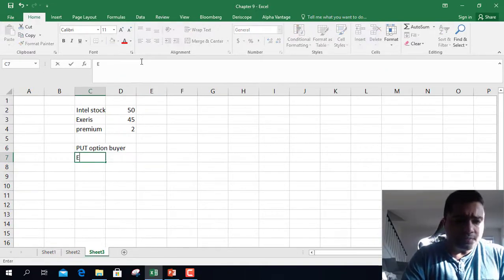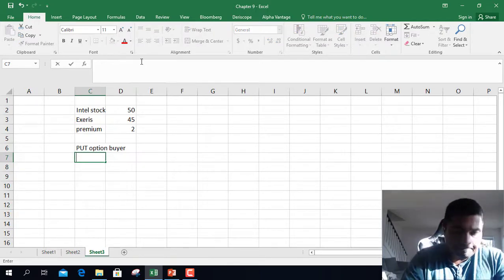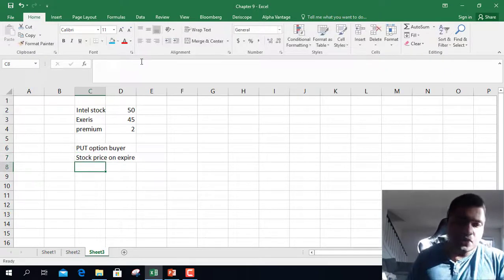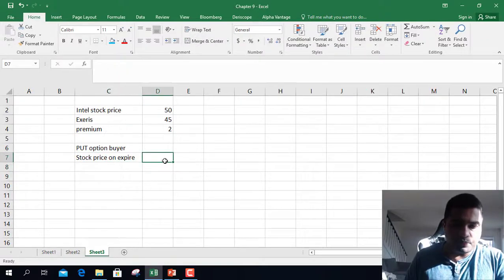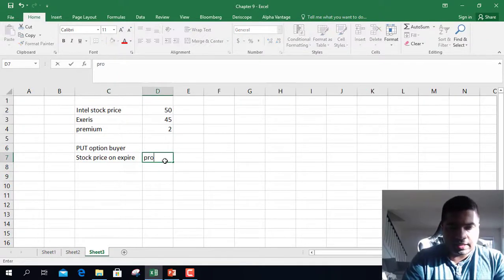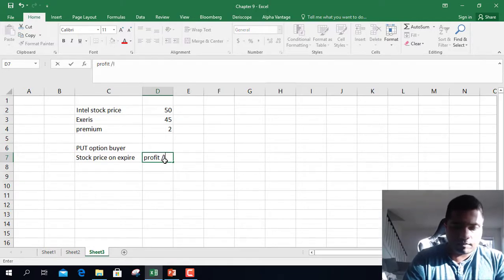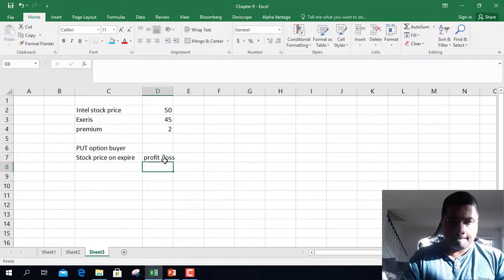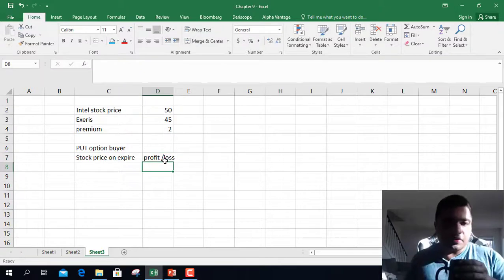So what will be your, if stock price on expiry is as follows, what will be your profit and loss? What will be your profit and loss?